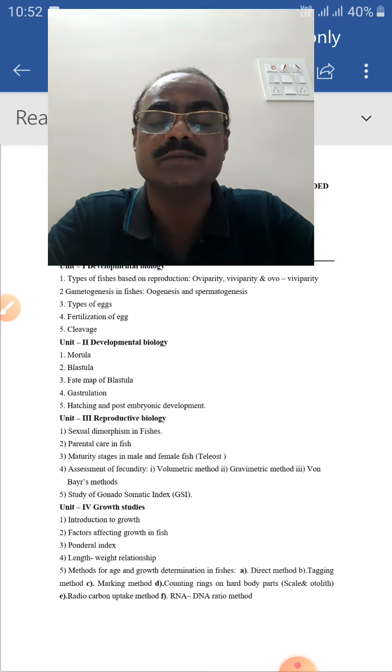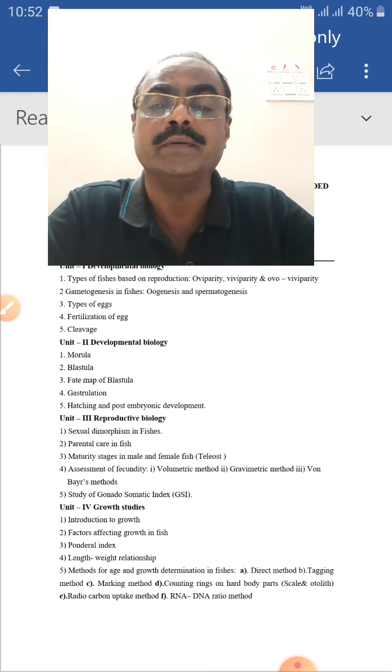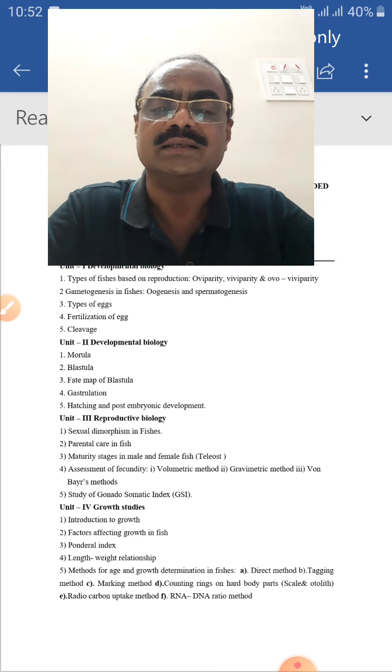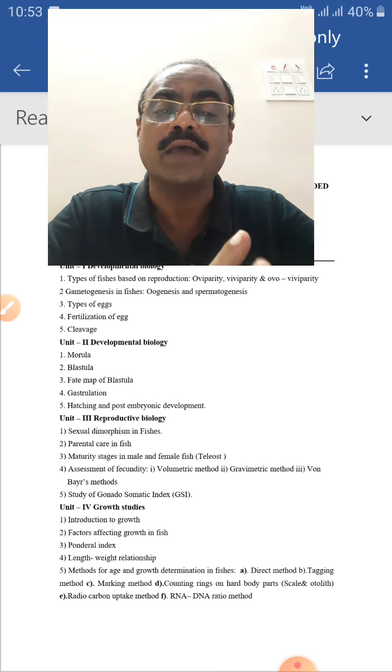Length weight relationship. There is a particular relation between length and weight of fish. Generally, an animal grows up to a particular age, and after that the growth of the animal is stunted. The weight and length have a relation, and what that relation is we will see in the length weight relationship.